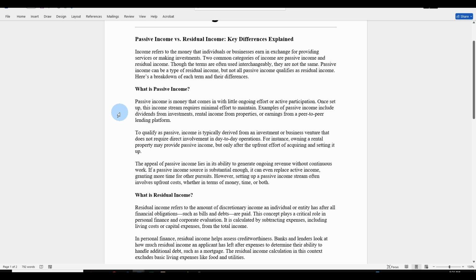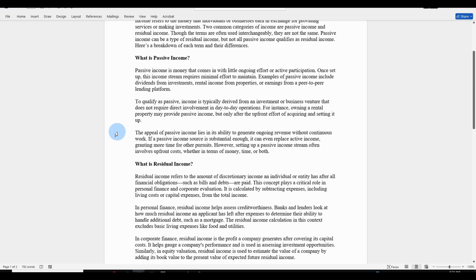What is passive income? Passive income is money that comes in with little outgoing effort or active participation. Once set up, this income stream requires minimal effort to maintain. Examples of passive income include dividends from investments, rental income from properties, or earnings from a peer-to-peer lending platform. To qualify as passive, income is typically derived from an investment or business venture that does not require direct involvement in day-to-day operations. For instance, owning a rental property may provide passive income, but only after the upfront effort of acquiring and setting it up.